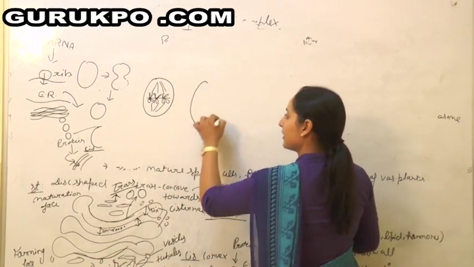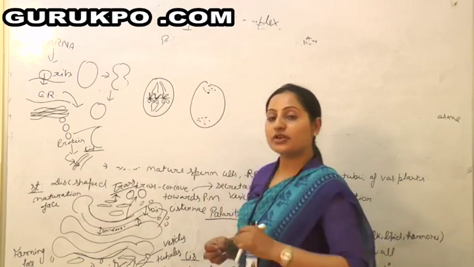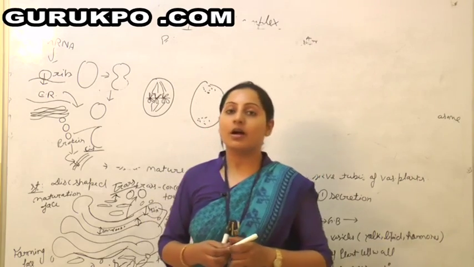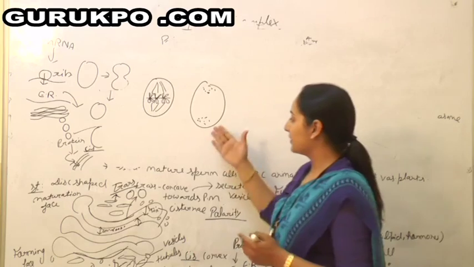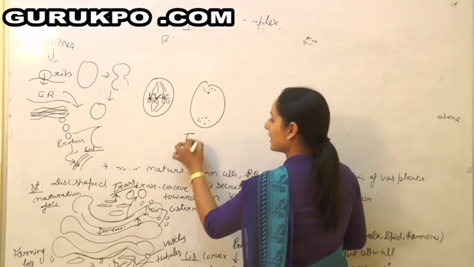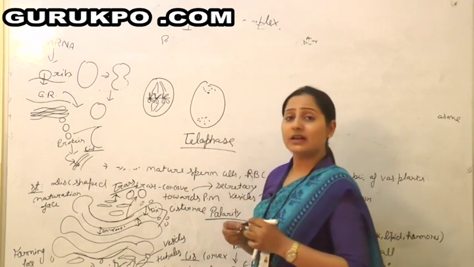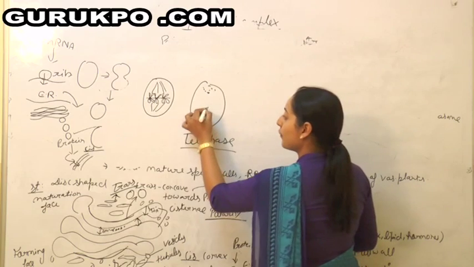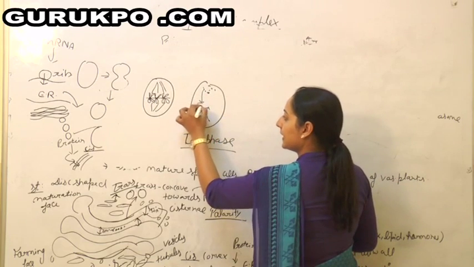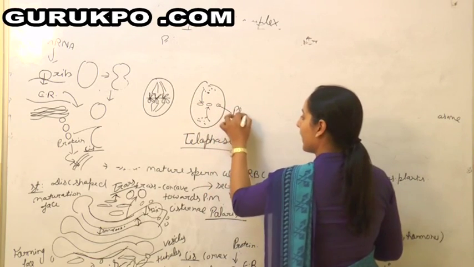After anaphase there comes the telophase, where again the decondensation of the chromosomes appears, and the nucleolus and all the structures start to reappear. This is the stage which is called telophase. Now what will happen, the vesicles from the Golgi body will start to move towards the center and accumulate over there. So these structures are called